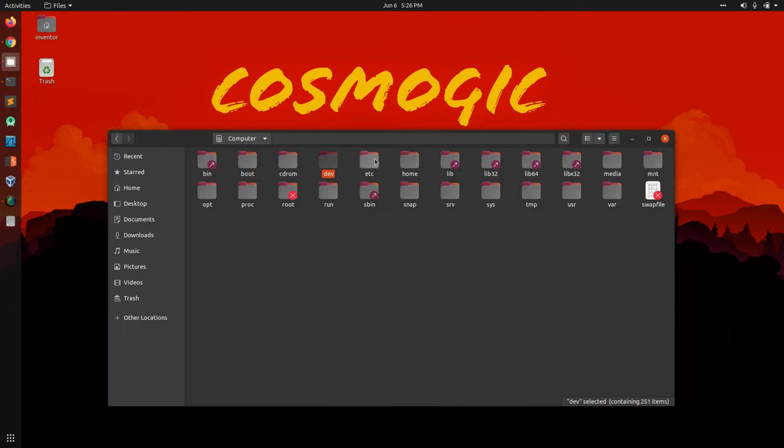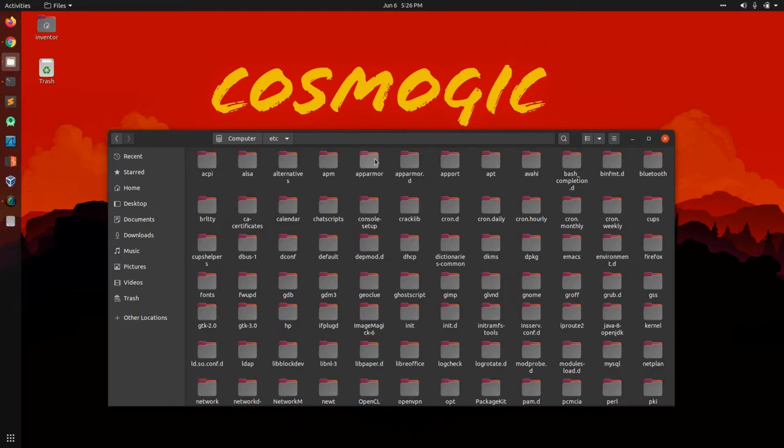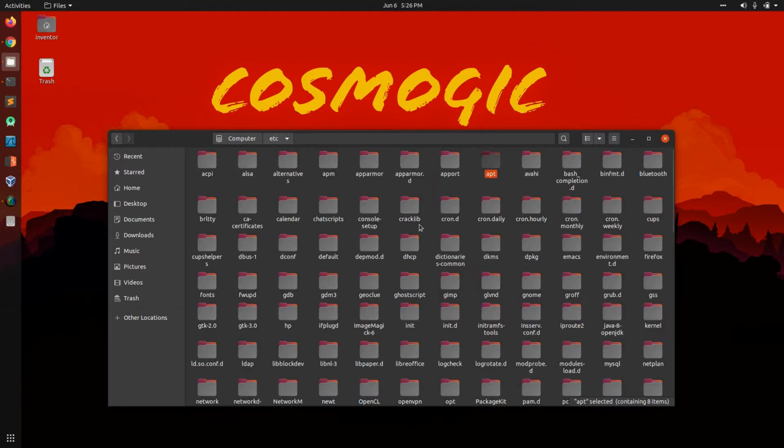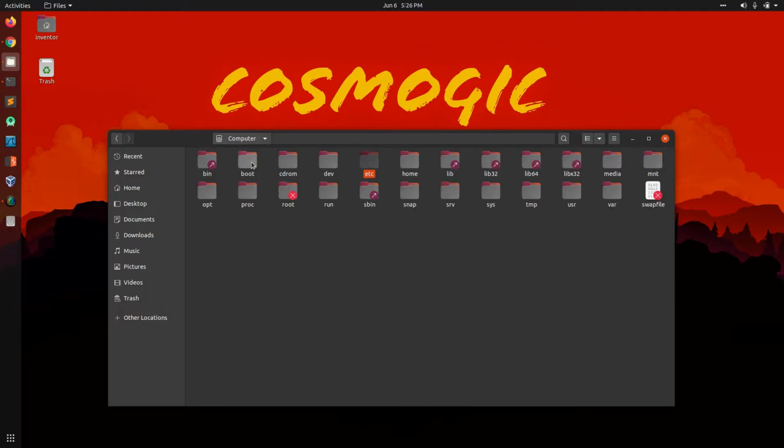The next one is etc, which stands for etcetera. In this, the programs and files which are used across the system are stored. It's not user specific. For example, when we are using apt, for example LibreOffice, its configuration is stored according to how the user has configured it.